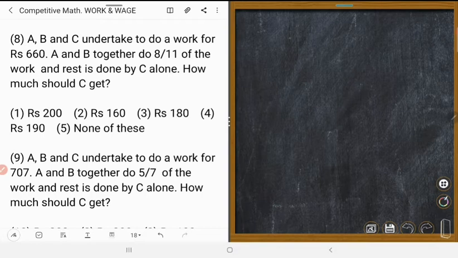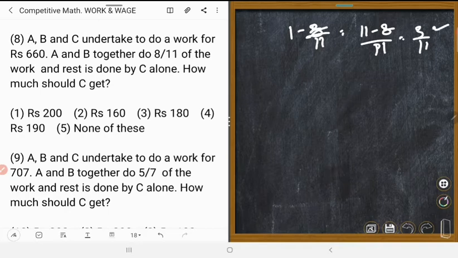The rest part is 1 minus 8 upon 11, which is 11 minus 8 upon 11, which is 3 upon 11. This is done by C. C's part is equal to 3 upon 11.